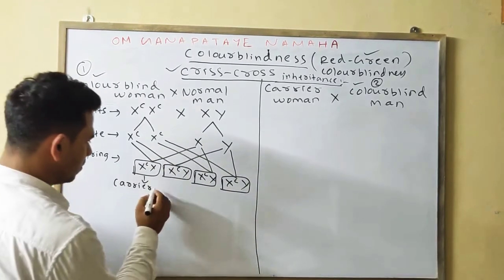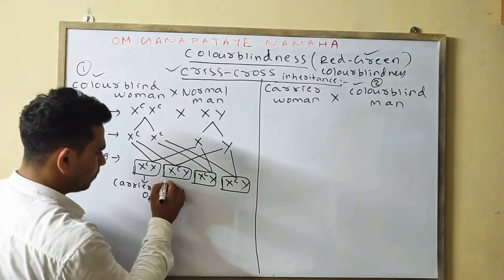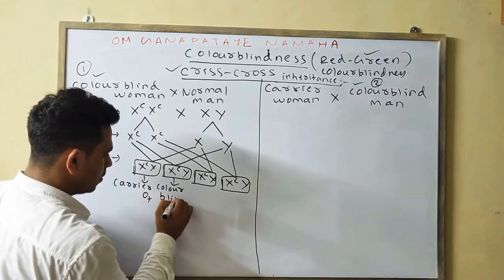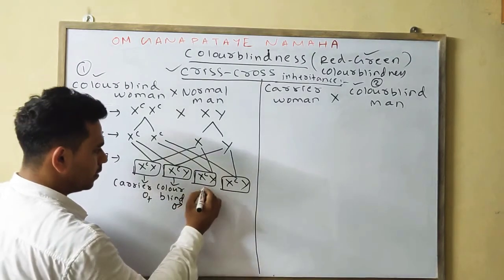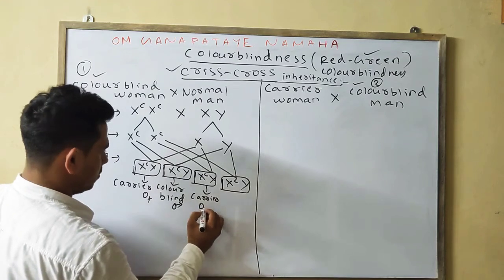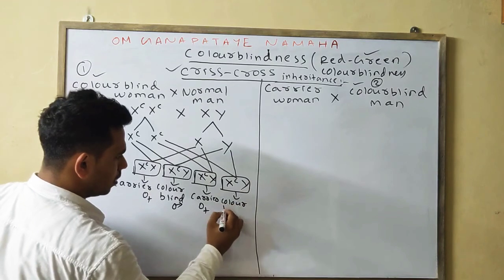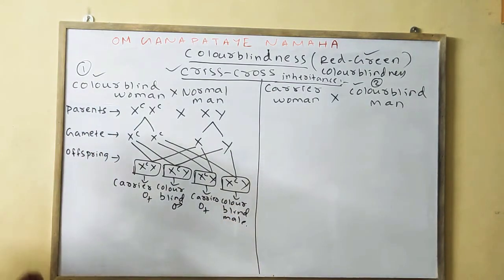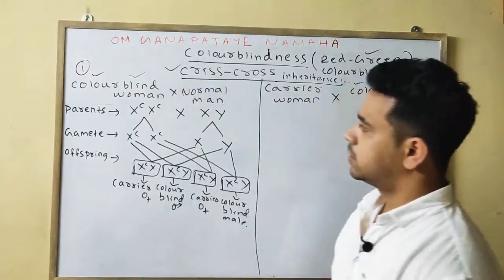I am writing my symbol, carrier female. Okay, XCY means colorblind male. XCX means simply we can say carrier female. This one also colorblind male. Okay, so how the criss-cross inheritance is applicable means if the woman or the mother is colorblind, then